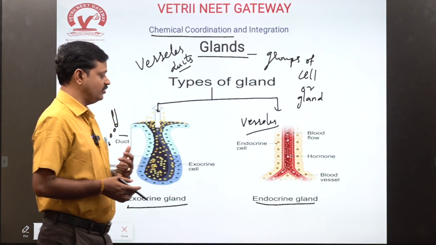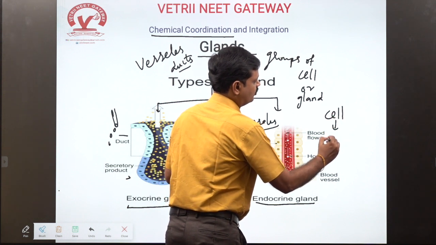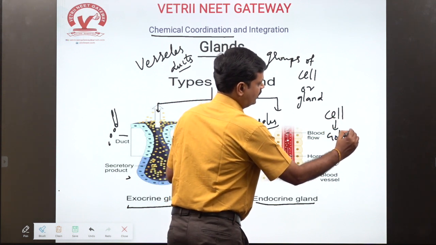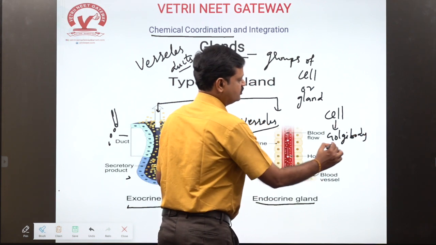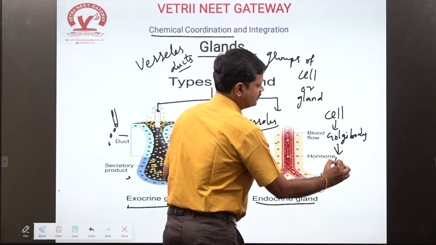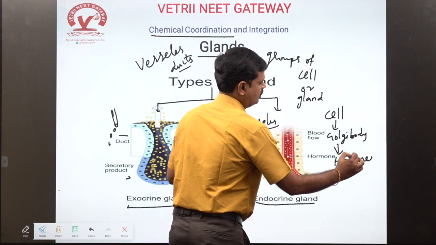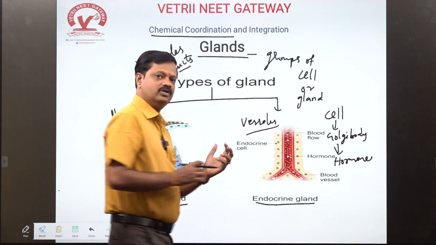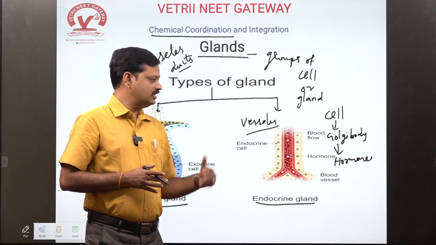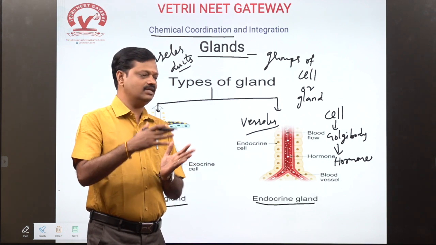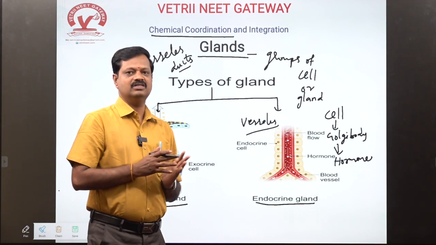How does it secrete hormones? Within the cell there is a Golgi body, which you know very well. The Golgi body within the cell secretes hormones. That hormone is transported into the blood, and then all the functions are completed within minutes or hours.